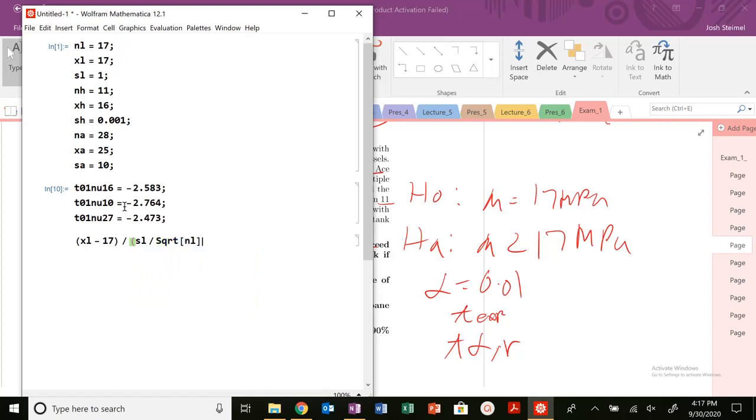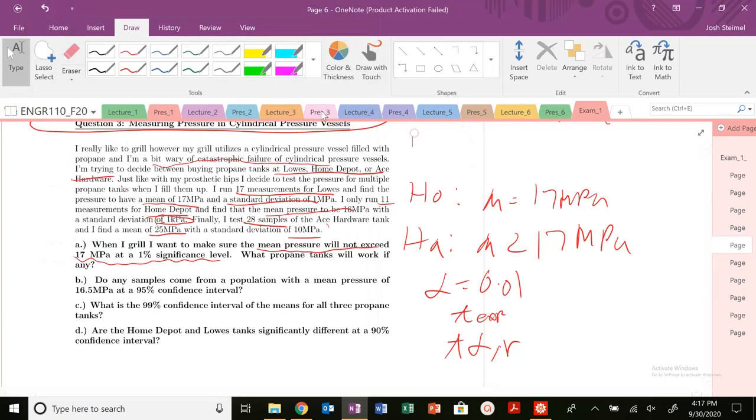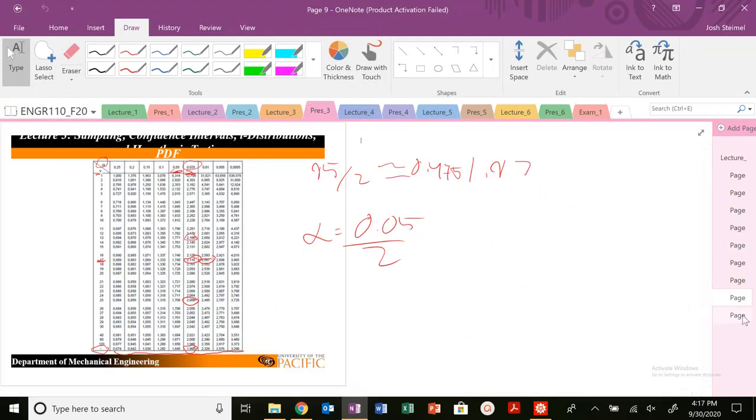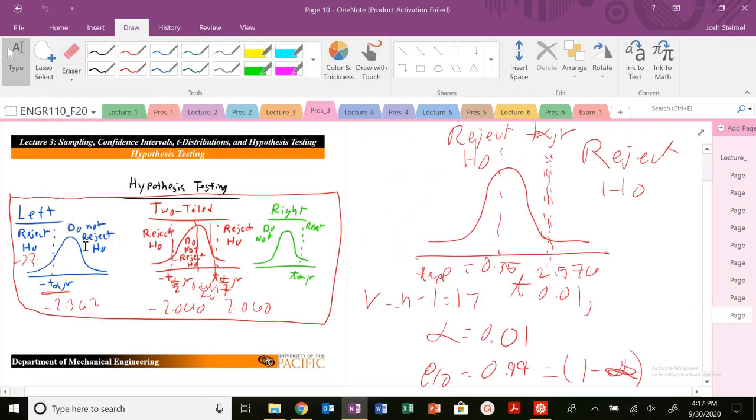NL here, and that's just going to be 0. So if we look back at our hypothesis testing, that's why this picture is so good. We are in the do not reject H naught region, so we are not rejecting H naught. It does not come from, so that will not work.